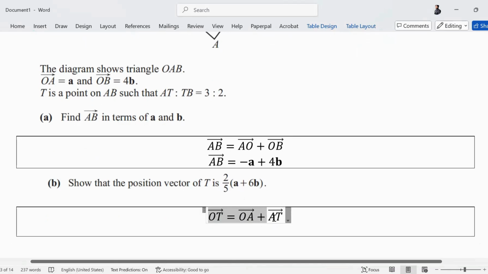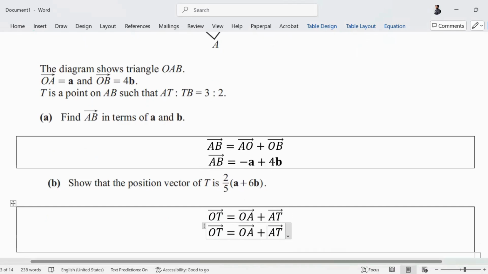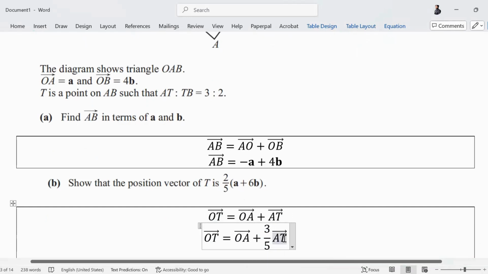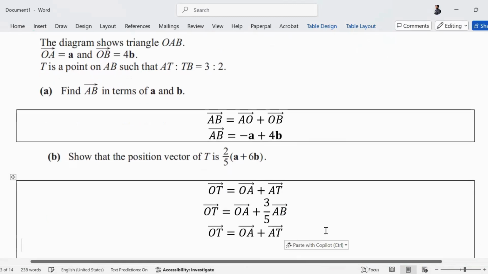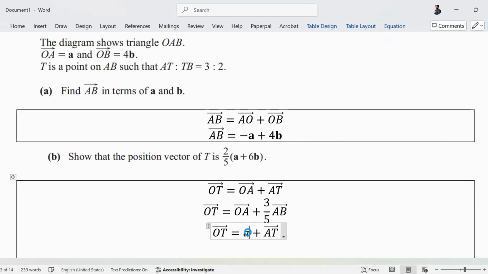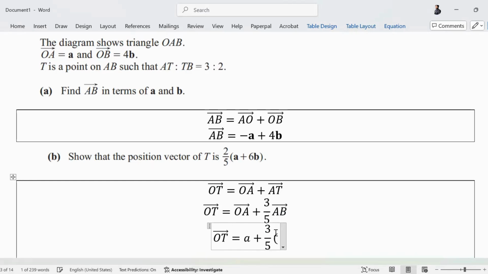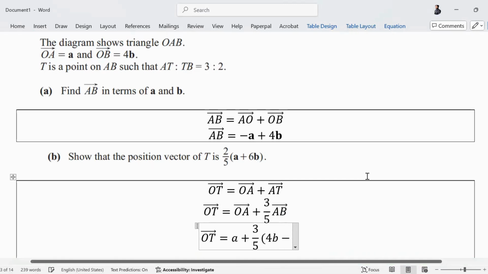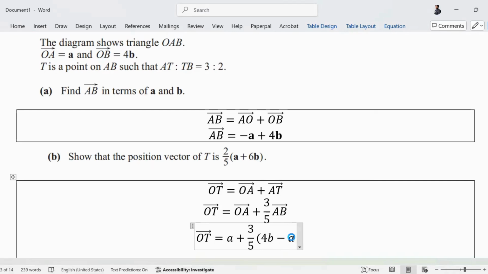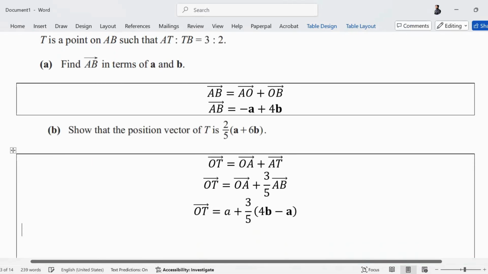Now in this equation, in place of AT, I can write 3/5 of AB. AT is 3/5 of AB. Now in place of OA, I will write a. In place of AT, I will write 3/5 of AB. So a plus 3/5 of 4b minus a. So this was OT.